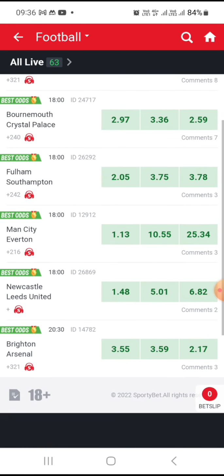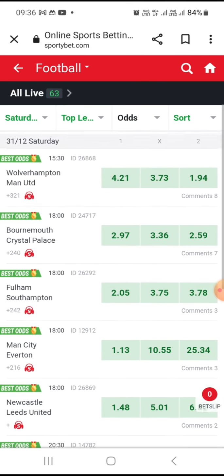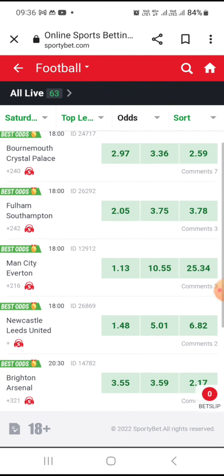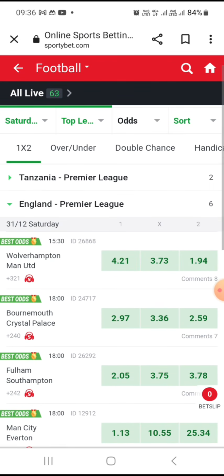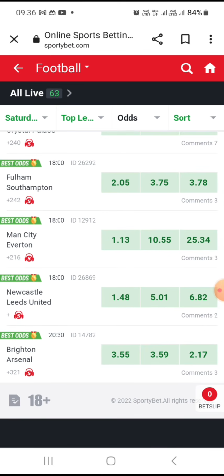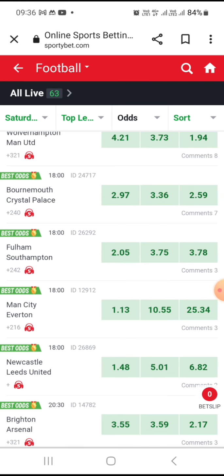Then there are so many things to choose here. Now, this is 18. 18 is full here, so you don't need it. So the better thing you have to do is just choose only 3 games or 2 games here. You can choose Wolverhampton, Man United. Tap on it, 15:30. Then you can choose Arsenal, Brighton. That's 20:30. Or you can choose one of the 18s here as well. So the one you have to choose is Man City, Everton. That's the better one, because with this you can edit it in 3 different forms. But I will tell you how to do that.